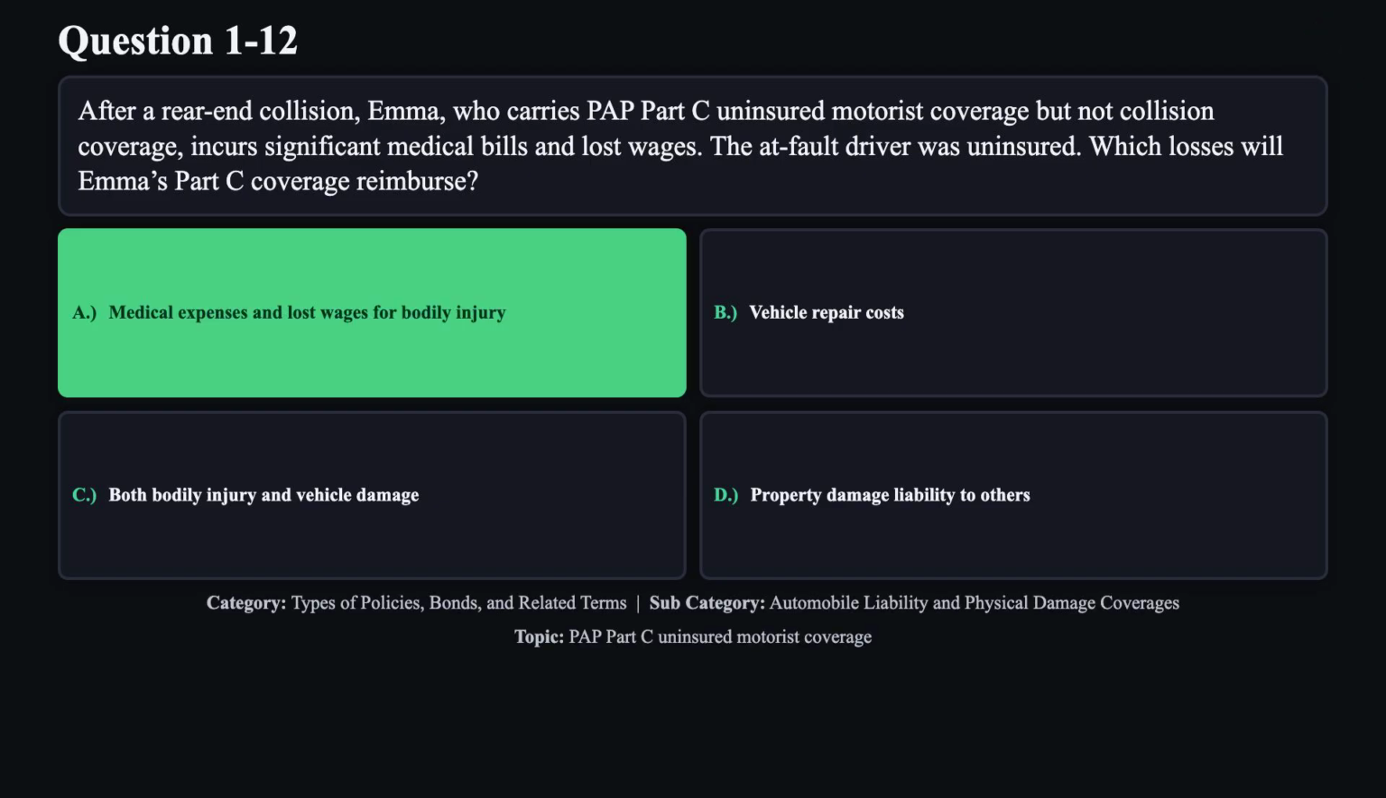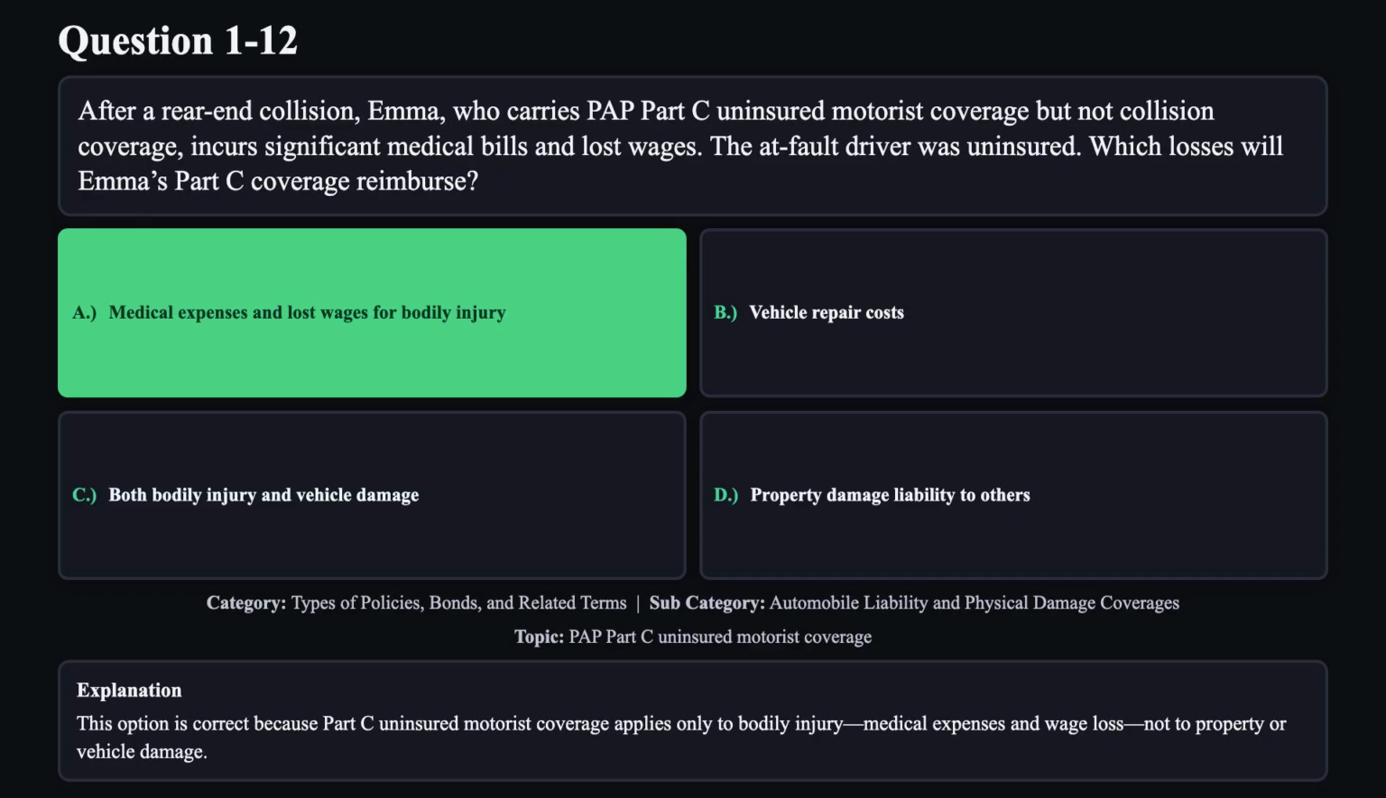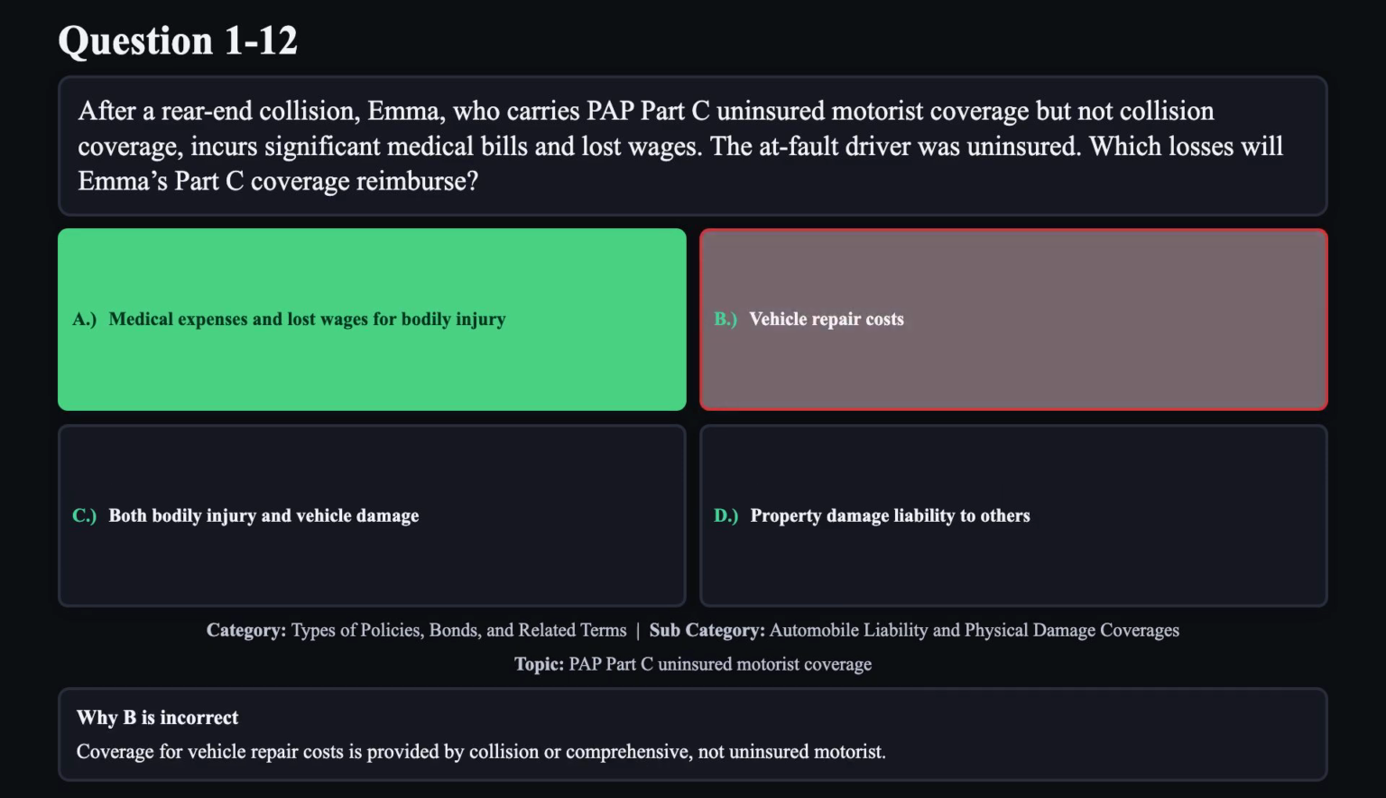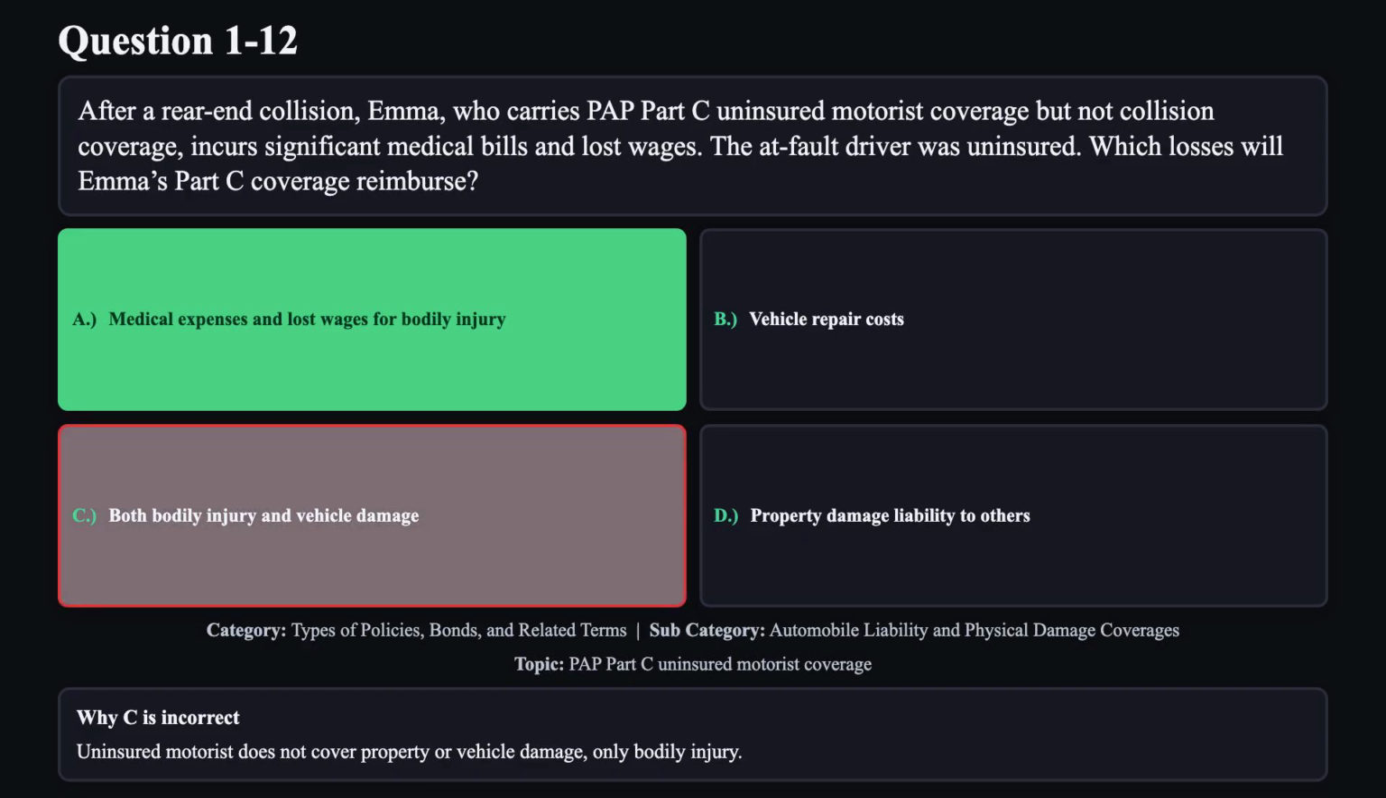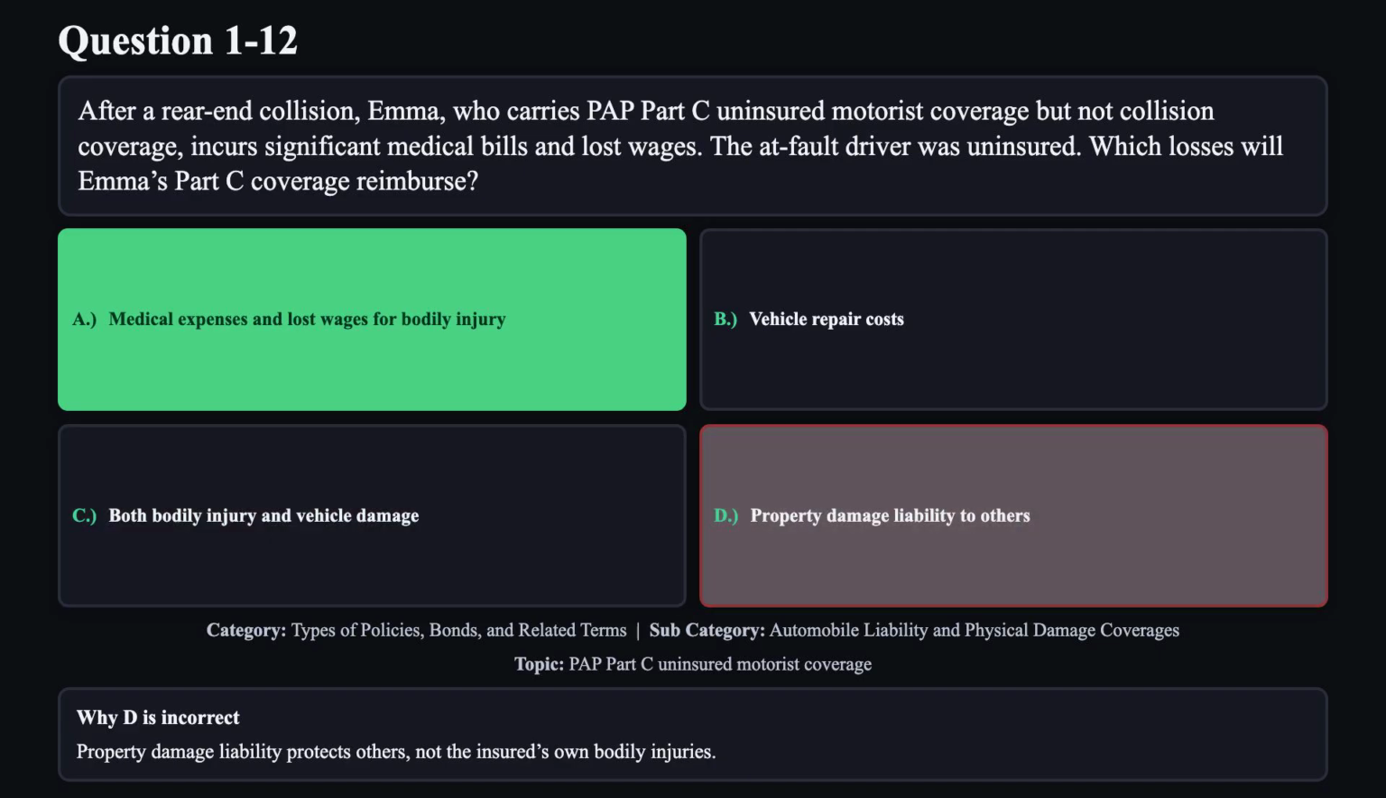The correct answer is A. This option is correct because Part C uninsured motorist coverage applies only to bodily injury medical expenses and wage loss, not to property or vehicle damage. Reason B is not correct. Coverage for vehicle repair costs is provided by collision or comprehensive, not uninsured motorist. Reason C is not correct. Uninsured motorist does not cover property or vehicle damage, only bodily injury. Reason D is not correct. Property damage liability protects others, not the insured's own bodily injuries.